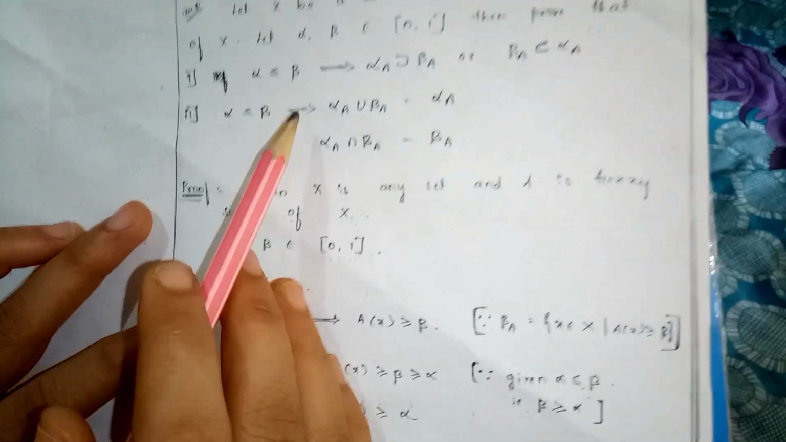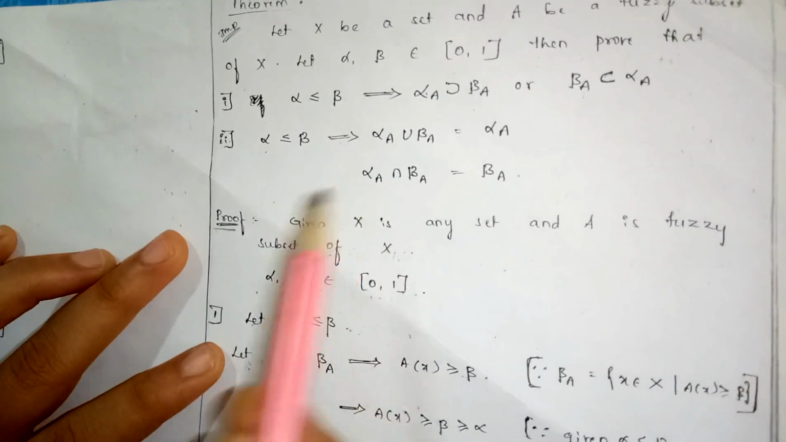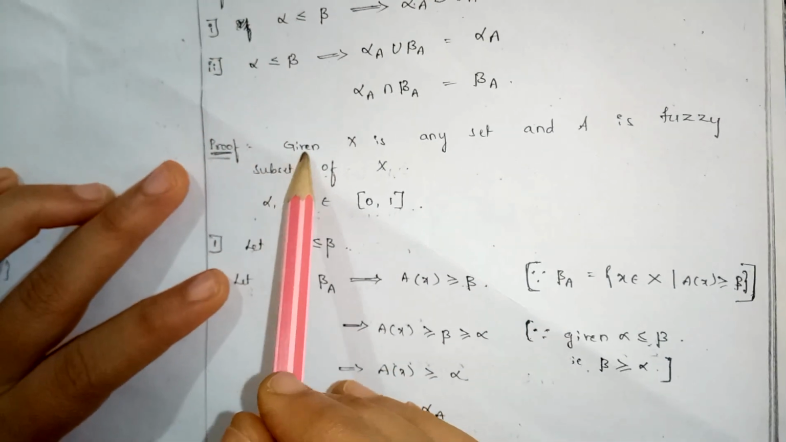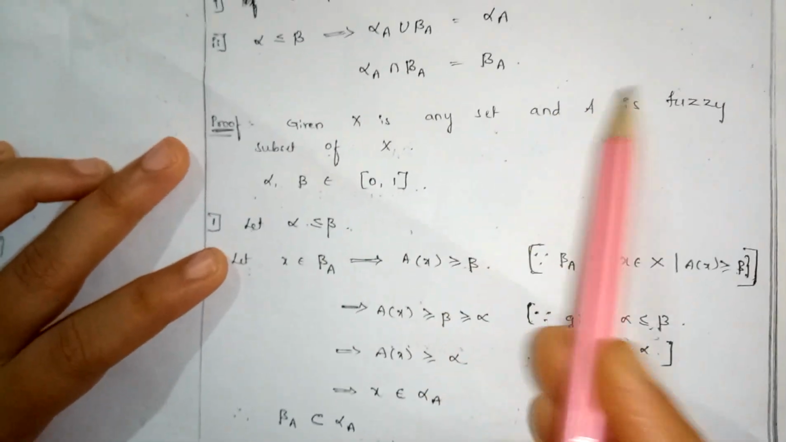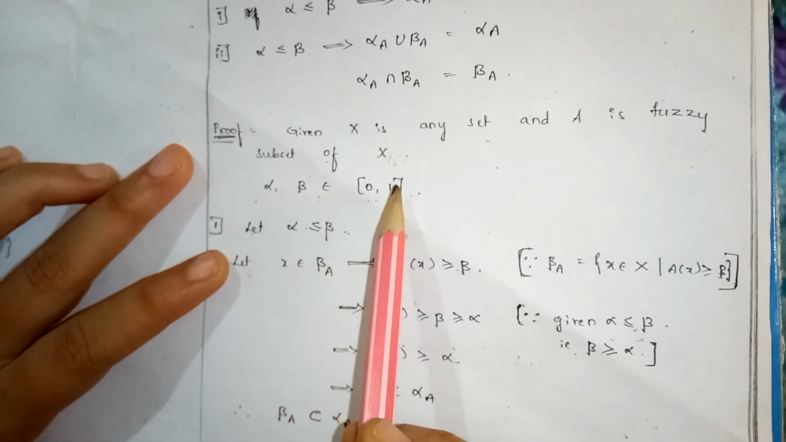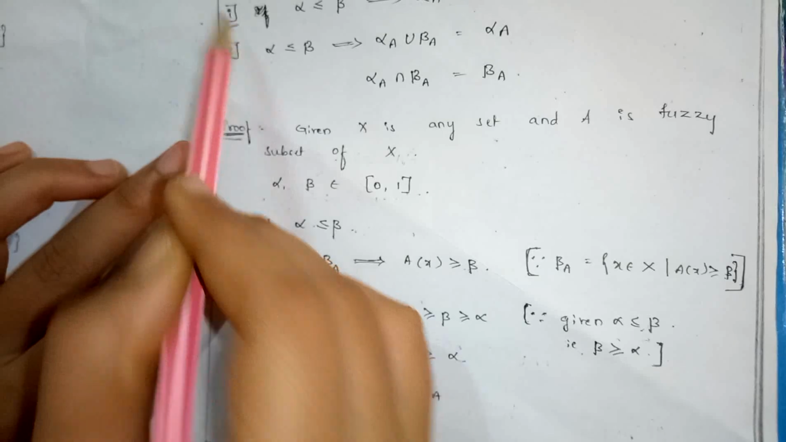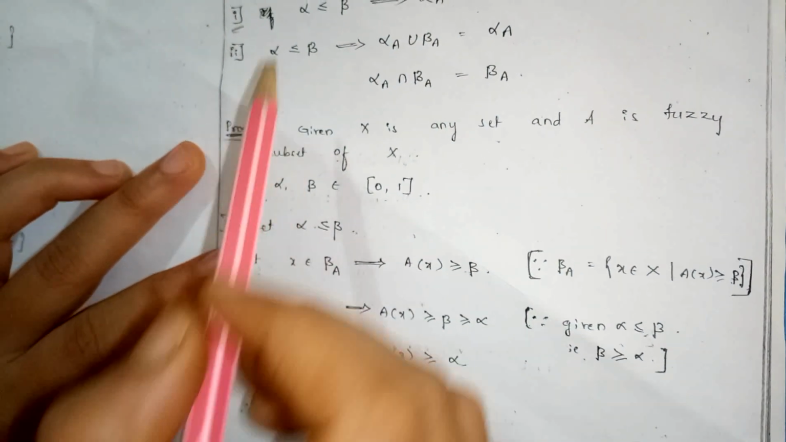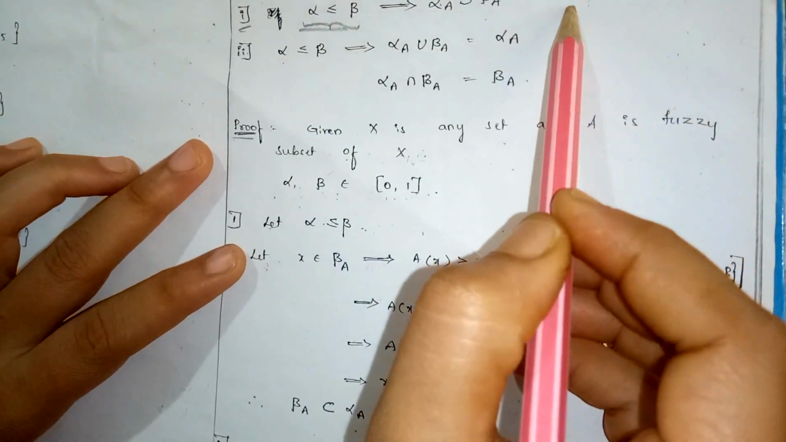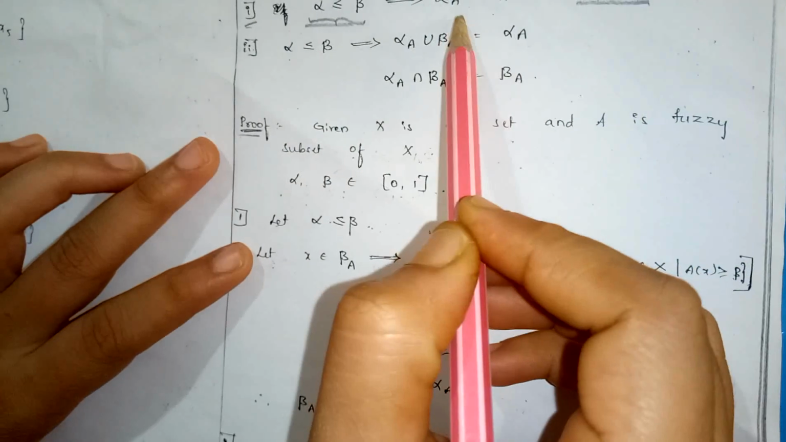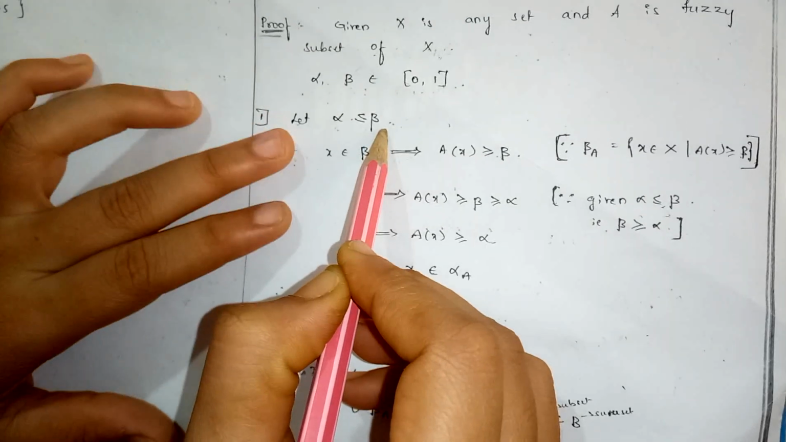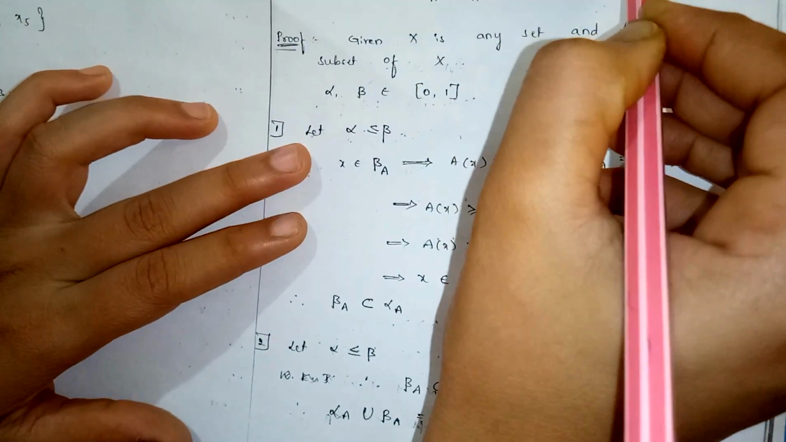For the proof, you should have some knowledge of basic sets: what a subset is, what the union of two sets is, and the intersection of two sets. Observe the proof. Given: X is any set, A is a fuzzy subset of X, and alpha, beta belong to the closed interval [0, 1]. First we have to prove the first condition. The given condition is alpha is less than or equal to beta. Using this condition we have to prove that beta A is a subset of alpha A, or alpha A is a superset of beta A. Take the given condition, alpha is less than or equal to beta. We have to prove that beta A is a subset of alpha A.